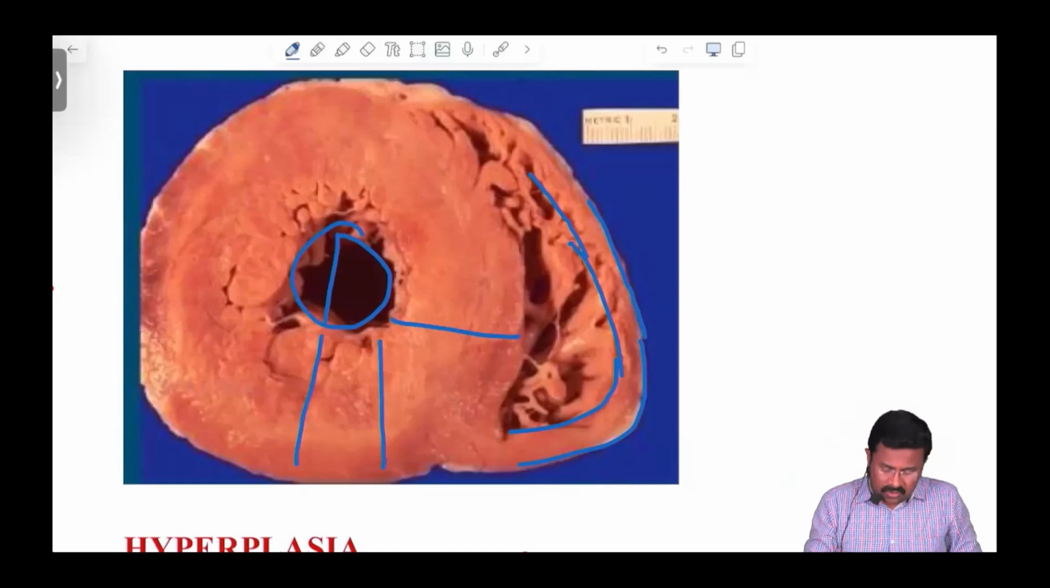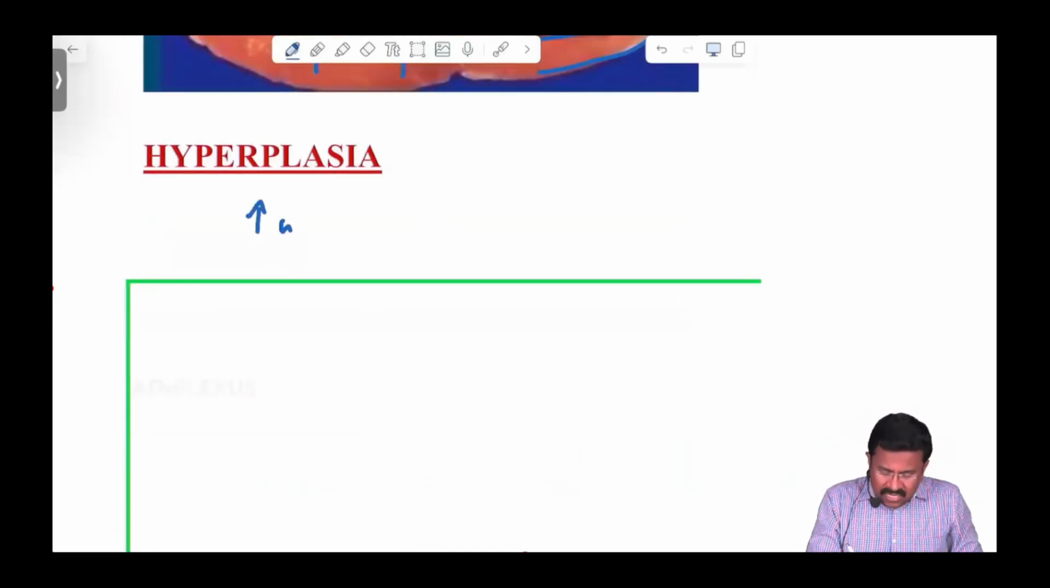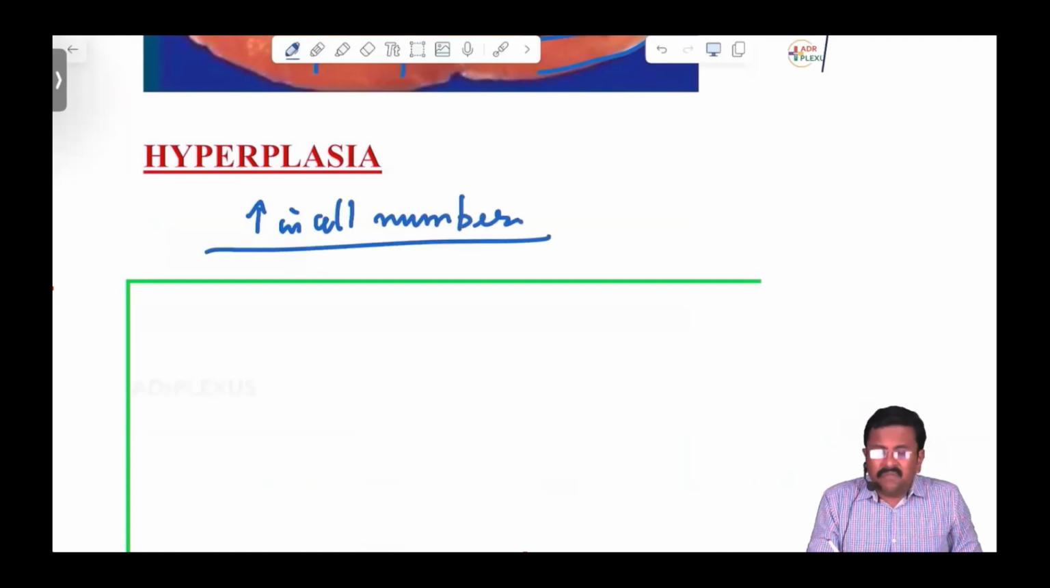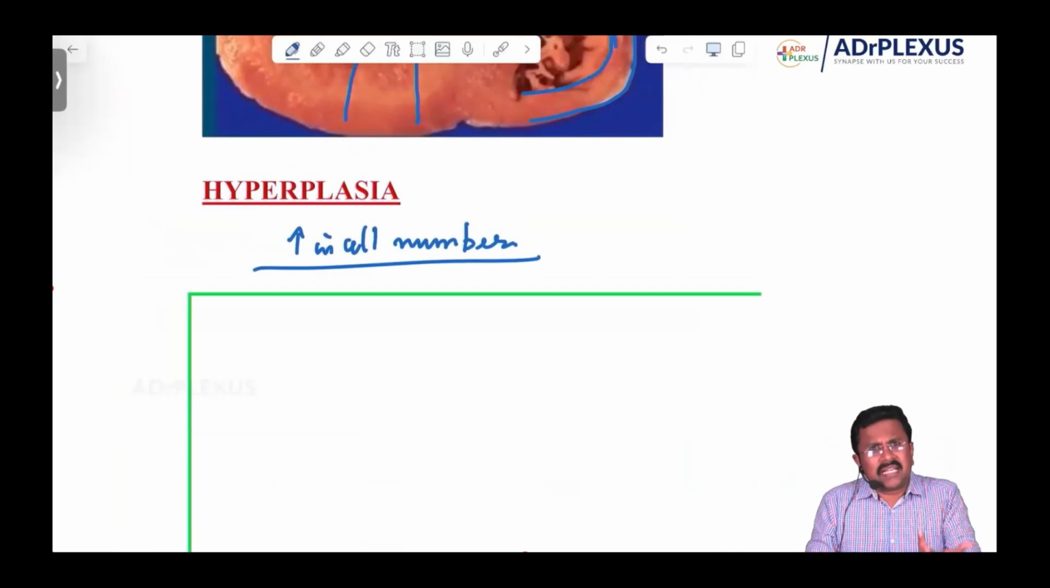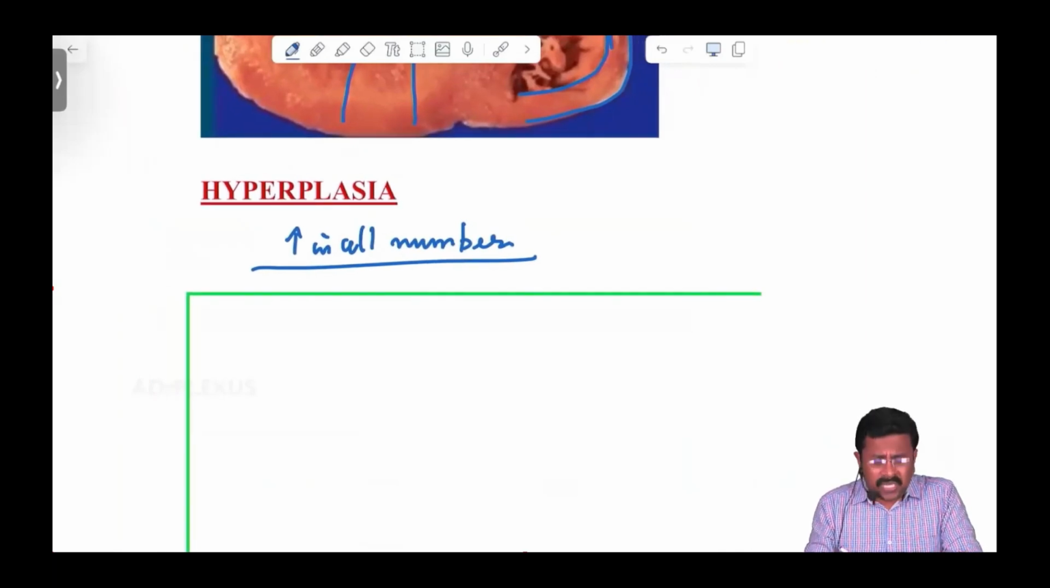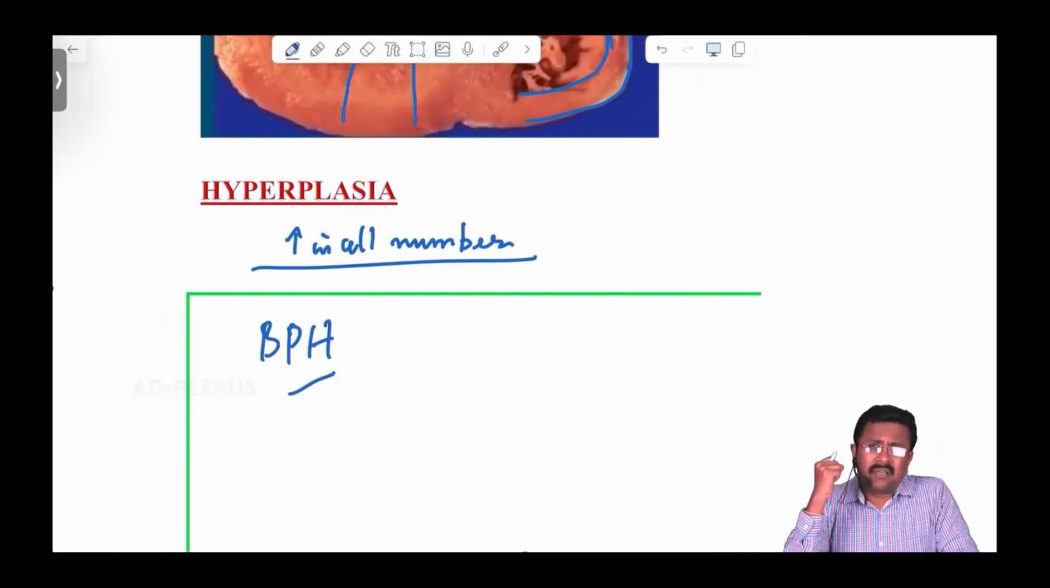This is about hypertrophy. Then hyperplasia, we know, is an increase in the cell number, and it occurs in rapidly dividing cells. What are the classical examples of hyperplasia you know? Yes, in males it is BPH, benign prostatic hyperplasia. Almost 70% of men above 70 years of age have it; it is a physiological process. So there is an increase in the number of prostatic glands, in cells.